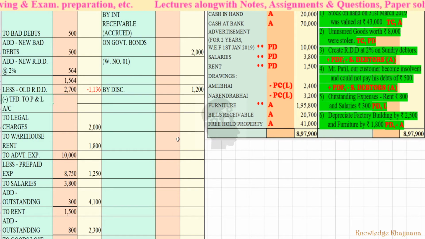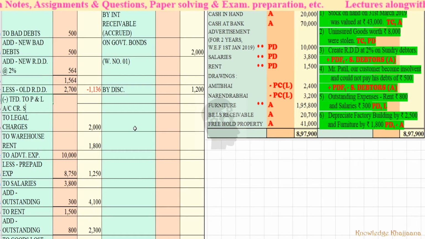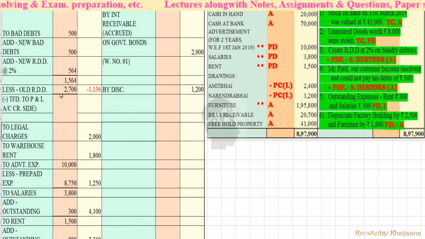For the purchase return. The second example is of RDD. See, when the RDD is given on the credit side, we do minus of it, right? On the old RDD, we do minus of it on the debit side. See, it means whenever it is coming as a minus balance, it is actually of the credit side balance. Okay, so you can transfer it to the profit and loss account credit side also. Okay, you can transfer it to the profit and loss account credit side.